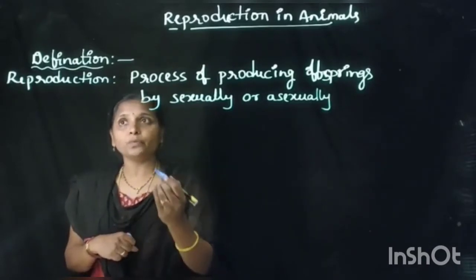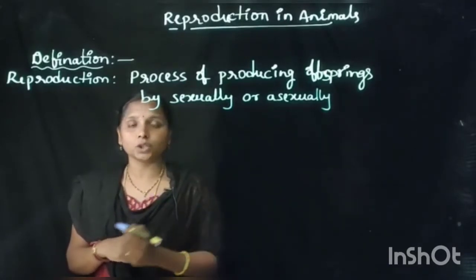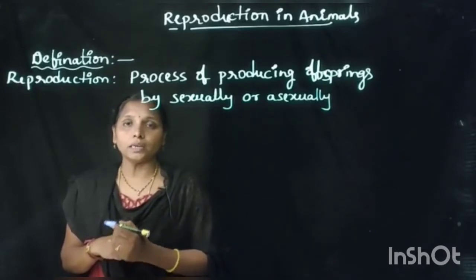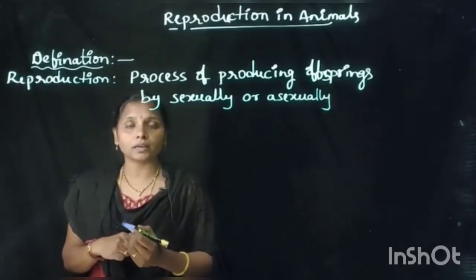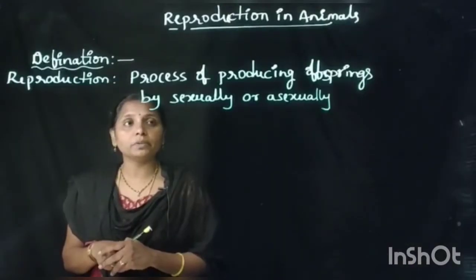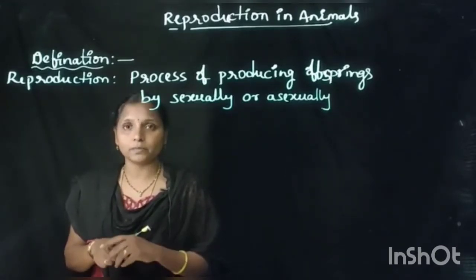Here, before learning about sexual reproduction and asexual reproduction, we have to know about the different types of organisms, means different types of animals. According to the giving birth of their offsprings, we can divide the animals into two types.